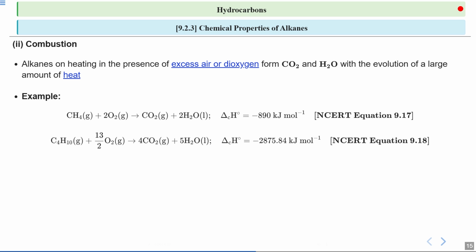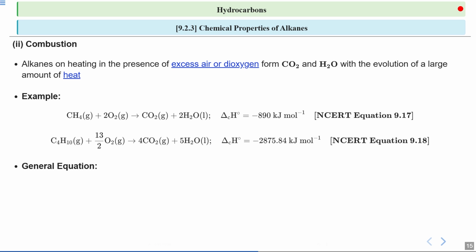Another example is the combustion of butane, whose enthalpy of combustion is 2875.84 kilojoules per mole of energy. Butane again reacts with oxygen to form carbon dioxide and water. What you can see here is that the number of carbon atoms is increasing, which indicates that the amount of energy released has increased. The first one is releasing 890 kilojoules and the second one is releasing approximately 2875 kilojoules of energy per mole of butane. Got it?